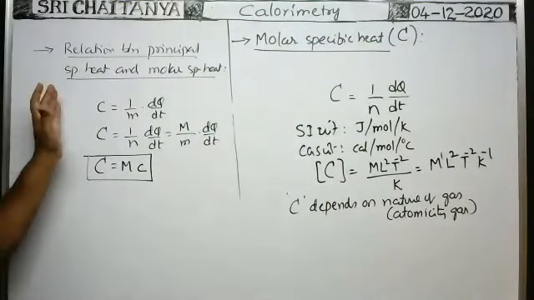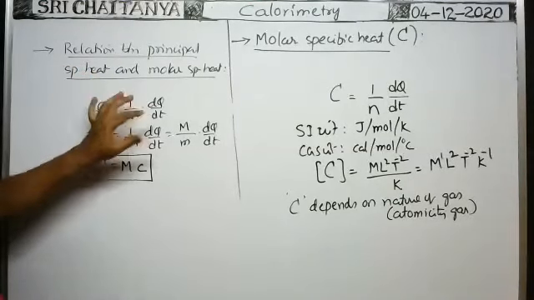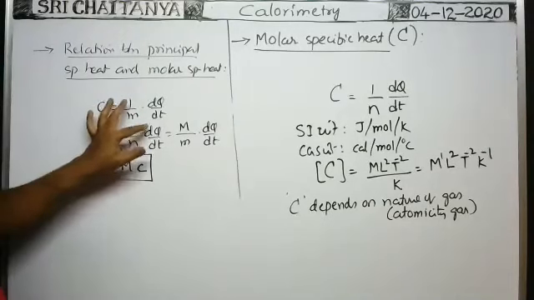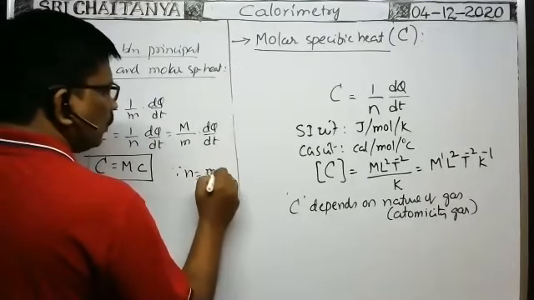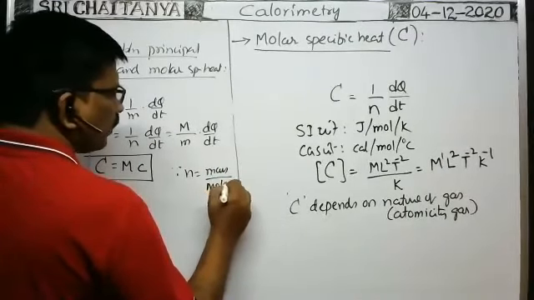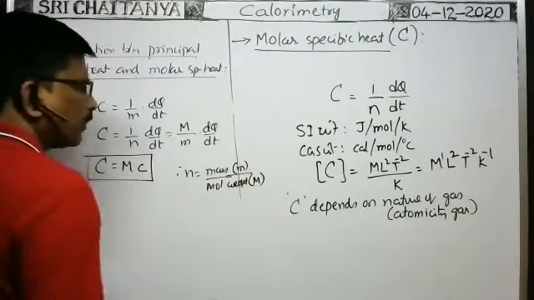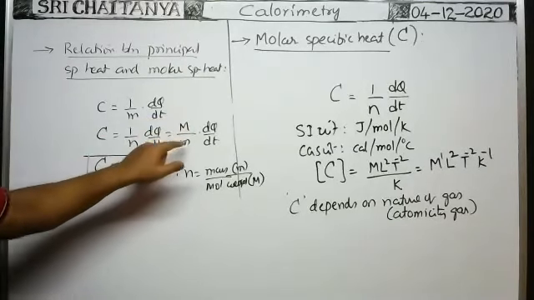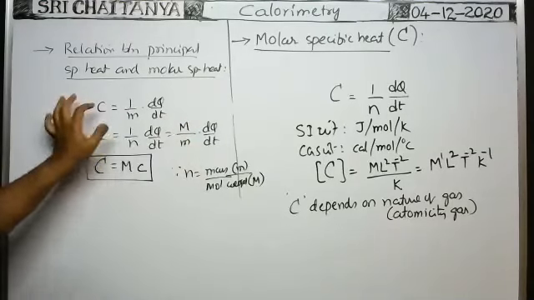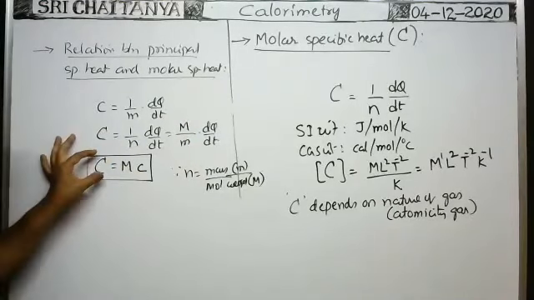Relation between principal specific heat and molar specific heat. Principal specific heat, small c, is equal to 1 by m into dq by dt. We know molar specific heat is 1 by n into dq by dt. 1 by n means mass by molecular weight, since number of moles is equal to mass by molecular weight. Mass is represented with small m, molecular weight with capital M. Therefore, small m means mass by molecular weight into dq by dt. Here, capital M into 1 by m into dq by dt can be written as principal specific heat. Therefore, molar specific heat is equal to molecular weight times the principal specific heat. This is the relation between these two.